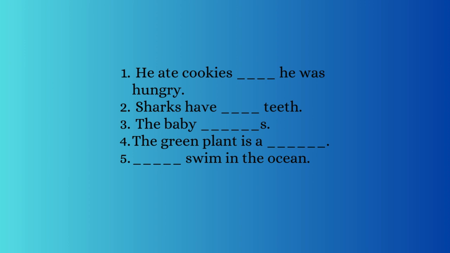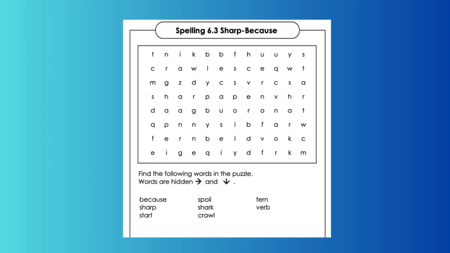3. The baby crawls. 4. The green plant is a fern. 5. Sharks swim in the ocean.